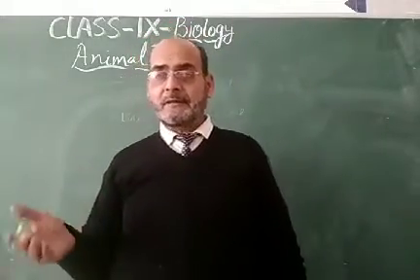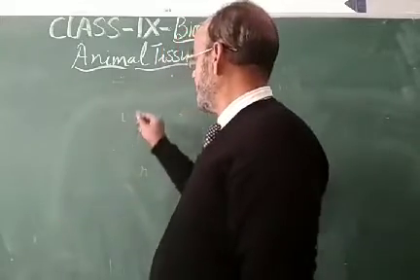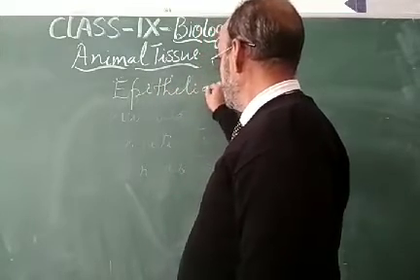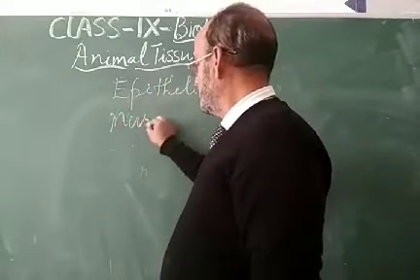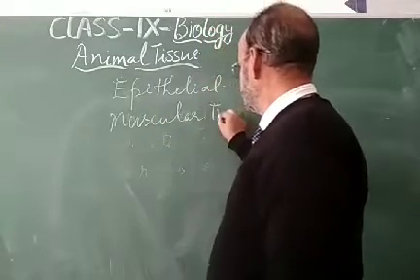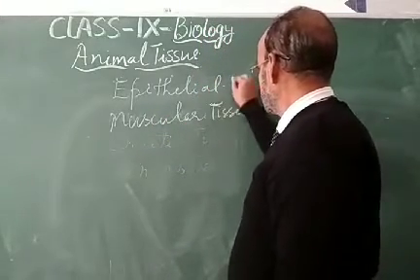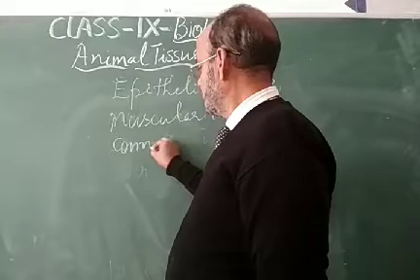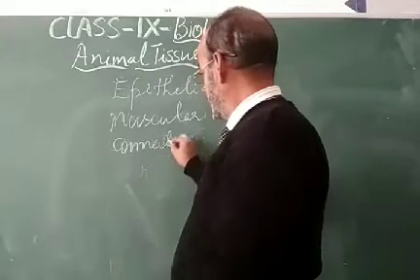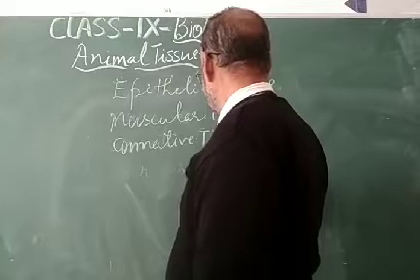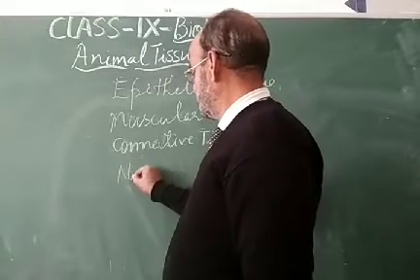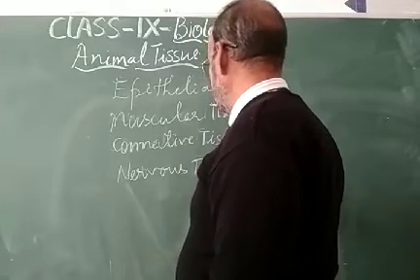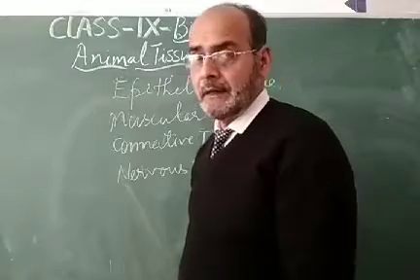Animals have other types of tissue, and the different types of tissue are epithelial tissue, muscular tissue, connective tissue, and nervous tissue. So these four types of main tissue system are present inside the animal body.